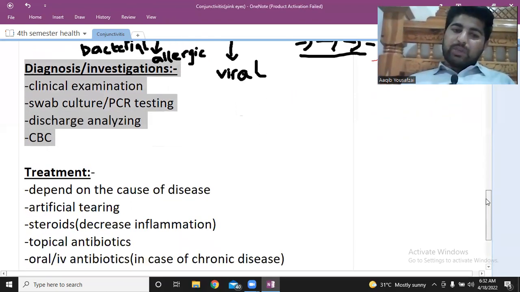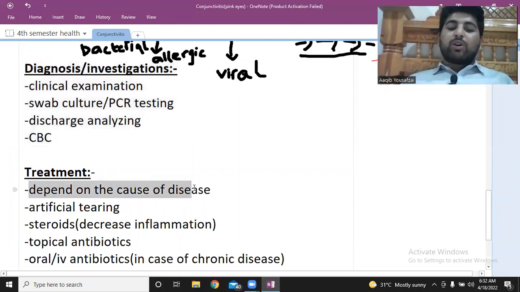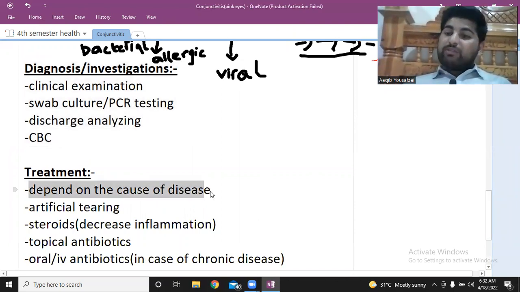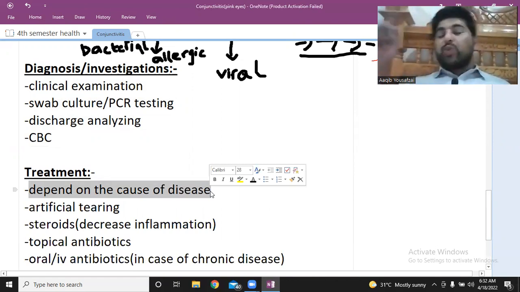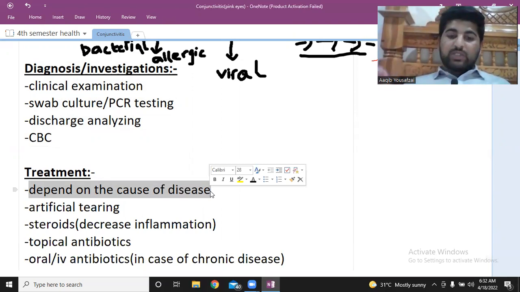And how do you treat the patient? Treatment usually depends upon the cause of the disease. First, you have to know about the cause of the disease, then you have to treat the patient. Suppose there is viral conjunctivitis, so there is no specific treatment. You do not have to give any specific antibiotic. You just have to give supportive treatment.